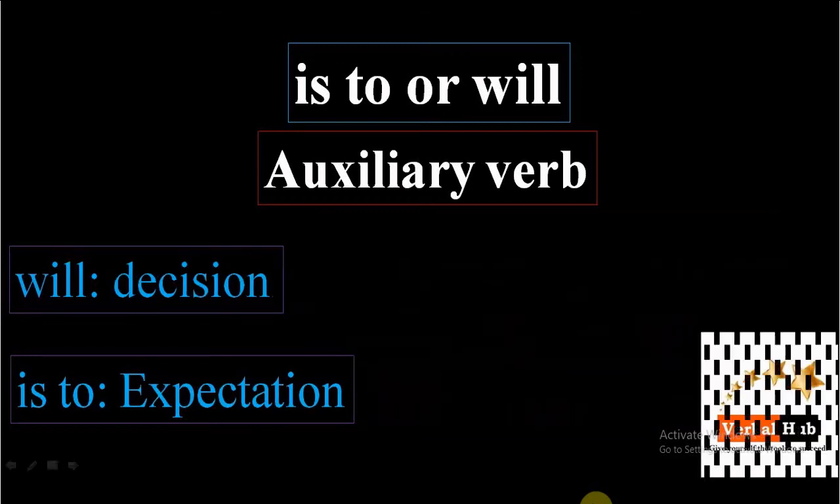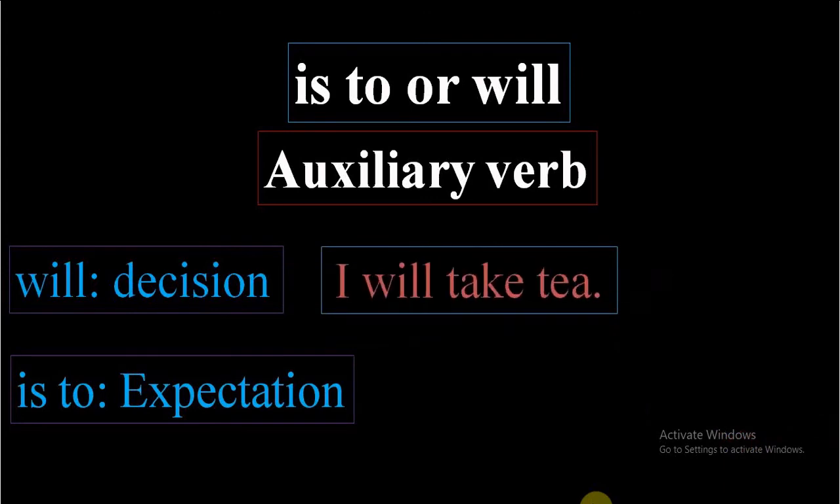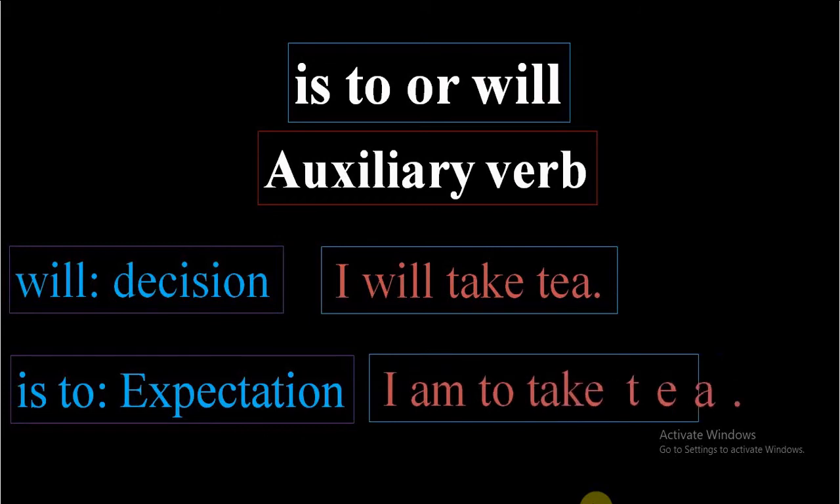All right, look at one more example. I will take tea. It is my decision, right? Look here, I am to take tea. Expectation, the difference. I'll take tea means what? It is my desire, and that is why I have decided that I want tea. I am to take tea means what? I have been offered tea and now I am left to take and I am going to take. Because tea is in front of me and I will drink, that is why it will be expectation. So I am to take tea. I hope you got the point.